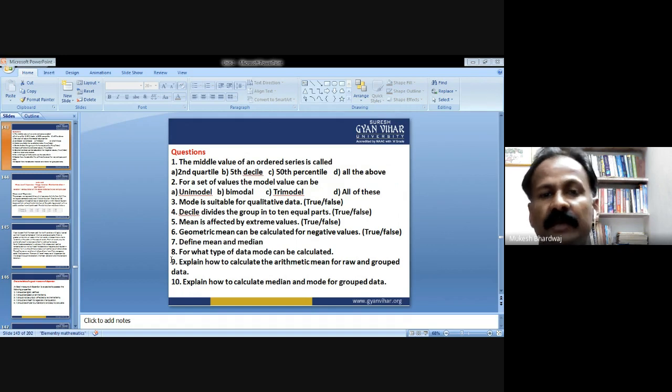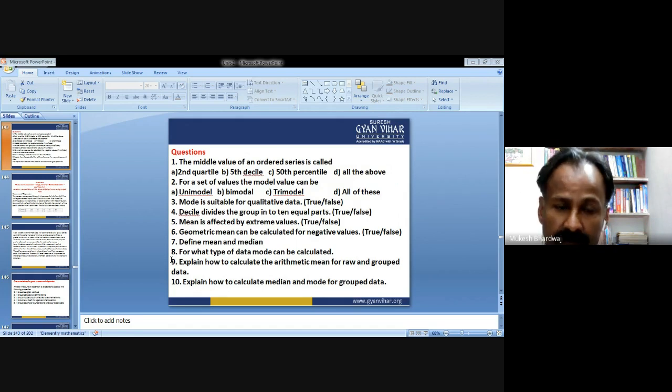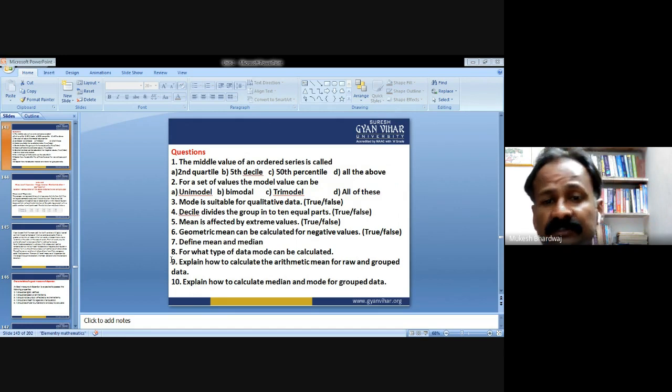For a set of values, the modal value can be, as we know by the definition, mode is the most repeating observation. So the modal value can be unimodal, bimodal, or trimodal. It depends upon the set of values given to you.